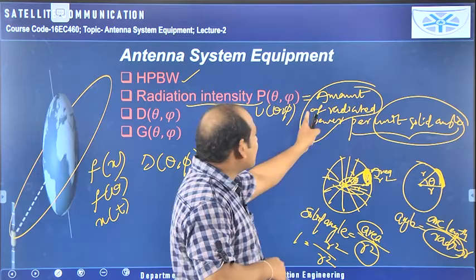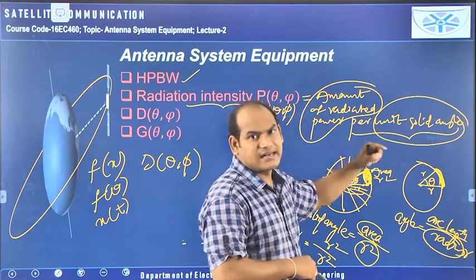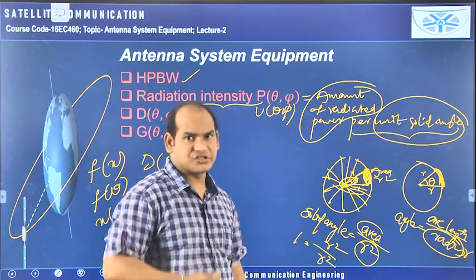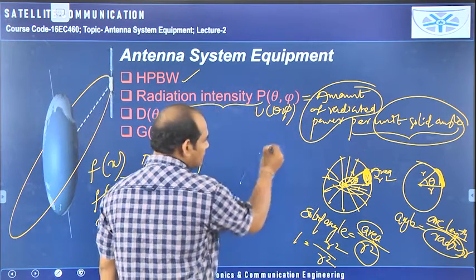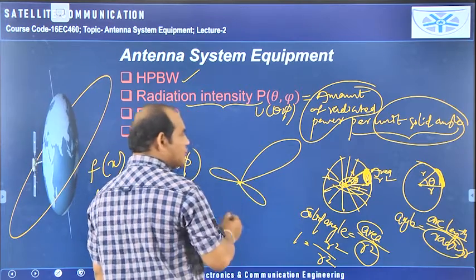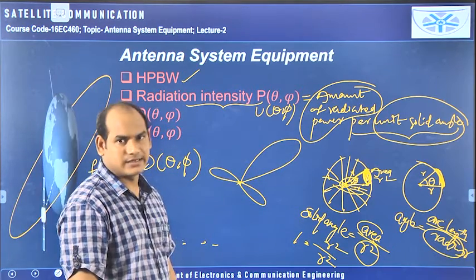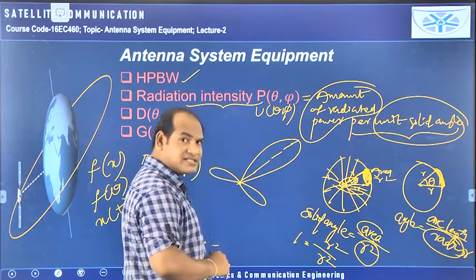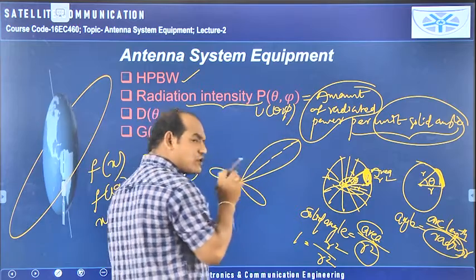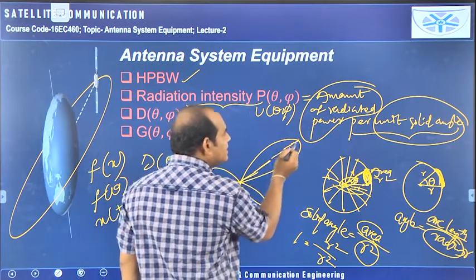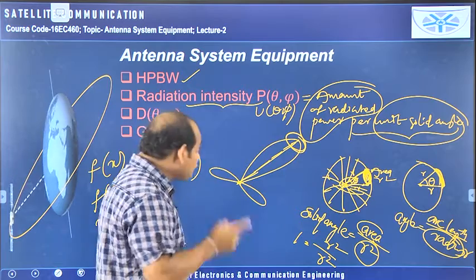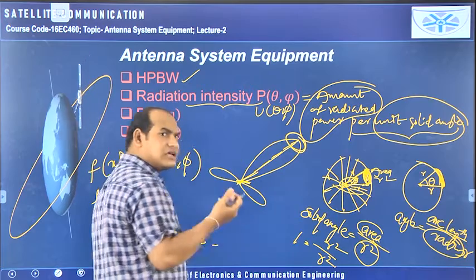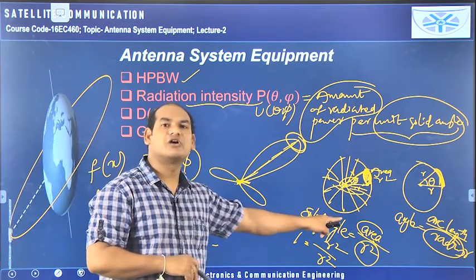Here you see the amount of radiated power per unit solid angle, whatever the solid angle you are considering, that may be towards the maximum radiation. If you see this diagram, assume it is the radiation pattern of one particular practical antenna. In this direction, while measuring this radiation intensity, you will find the maximum amount of radiated power. But towards this side, no power is radiated, so the radiation intensity in this particular direction is equal to 0.